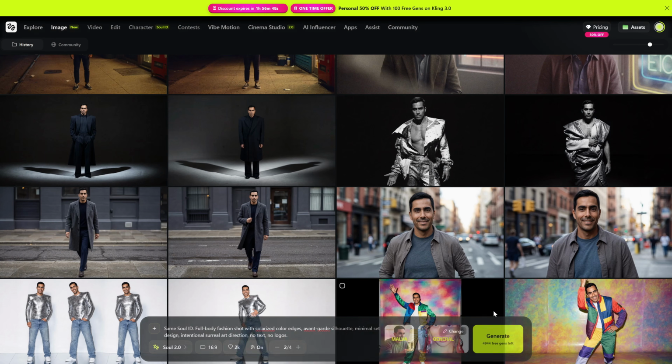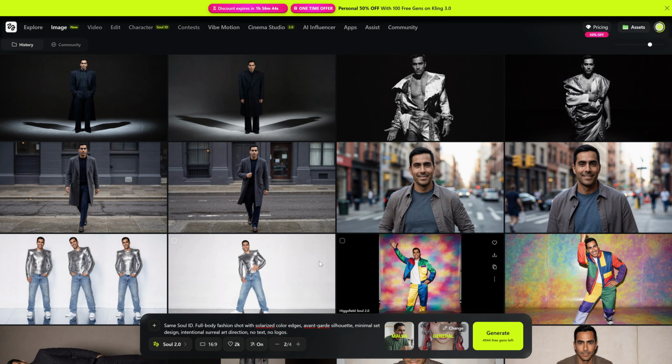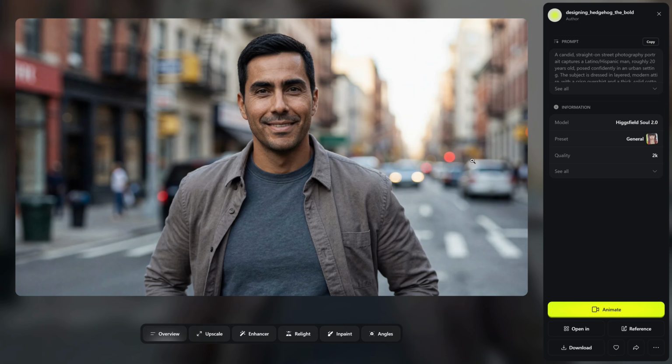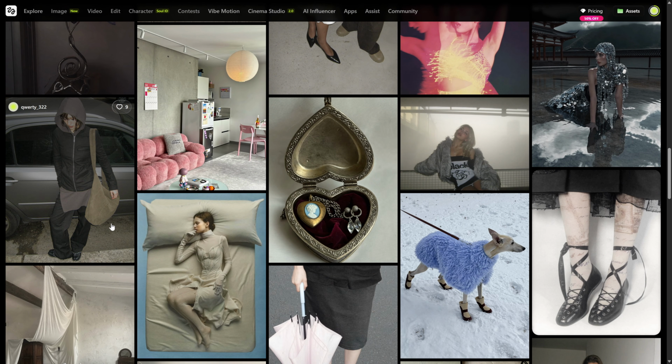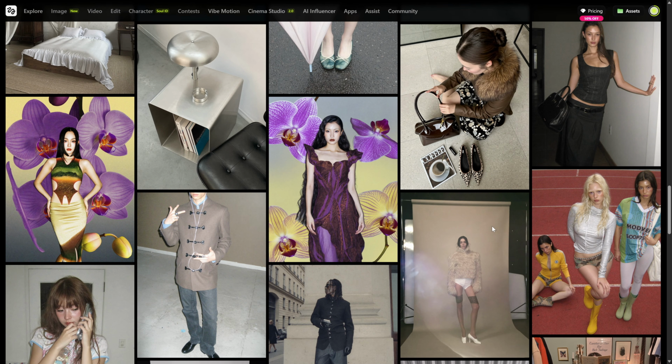The aesthetic stays consistent. The face stays consistent. But it doesn't just copy the look, it gives it its own creative direction. This is how you create someone who feels real, because this model doesn't just generate, it brings art direction into the process. Whether it's fashion or art, it has an insanely advanced sense of taste to define it properly.